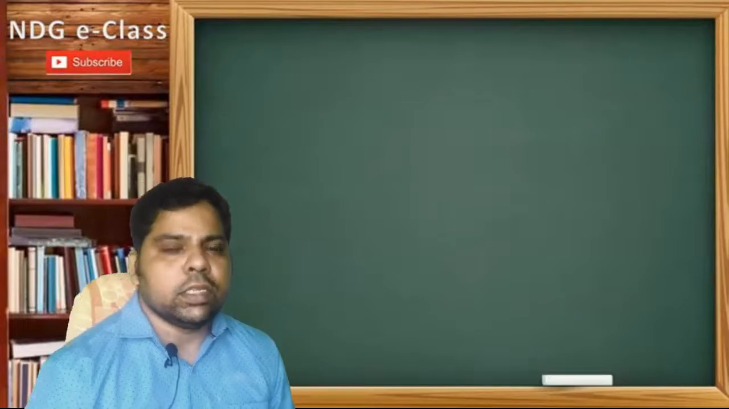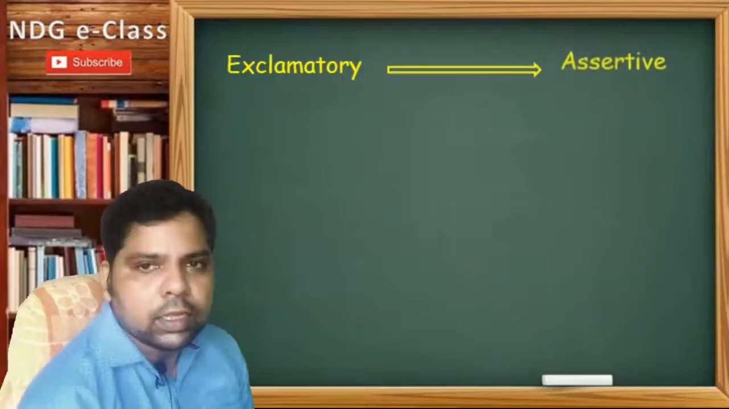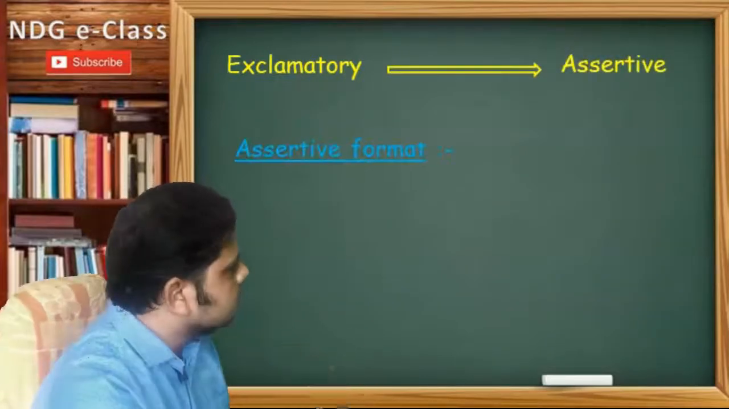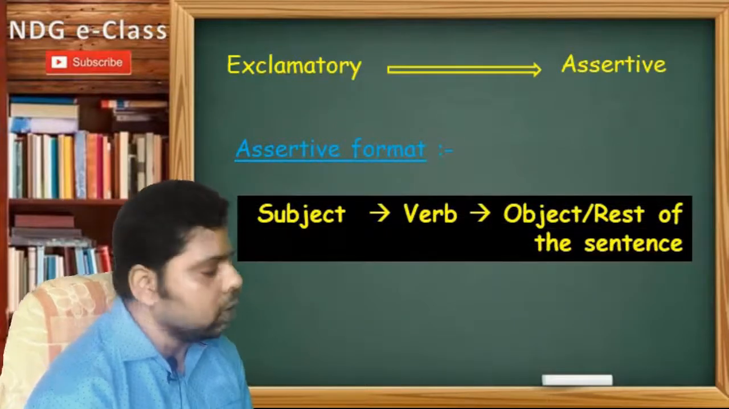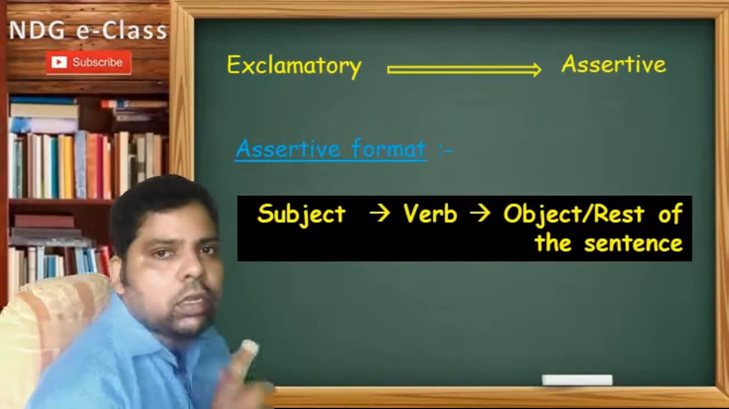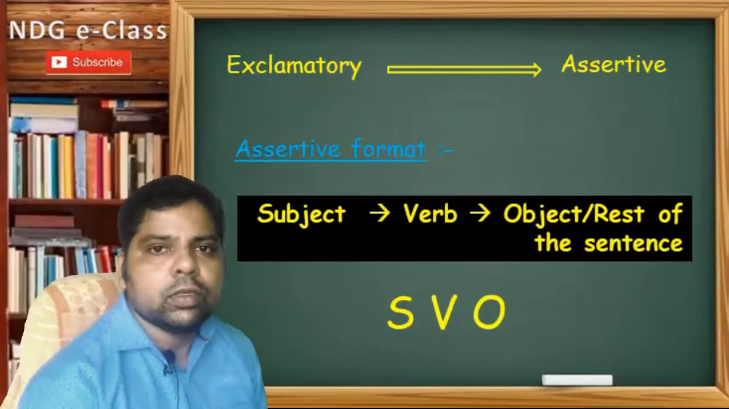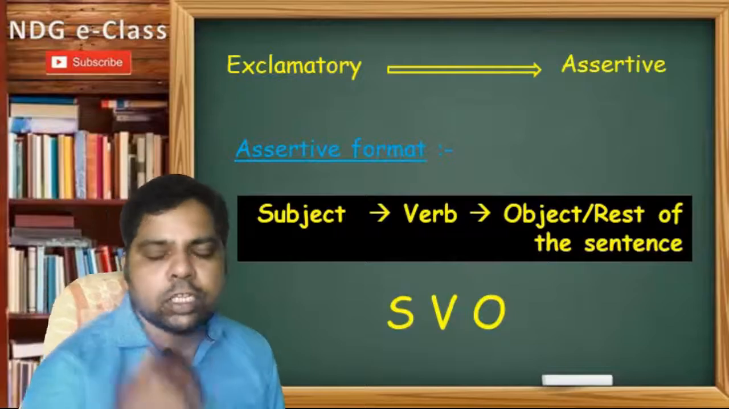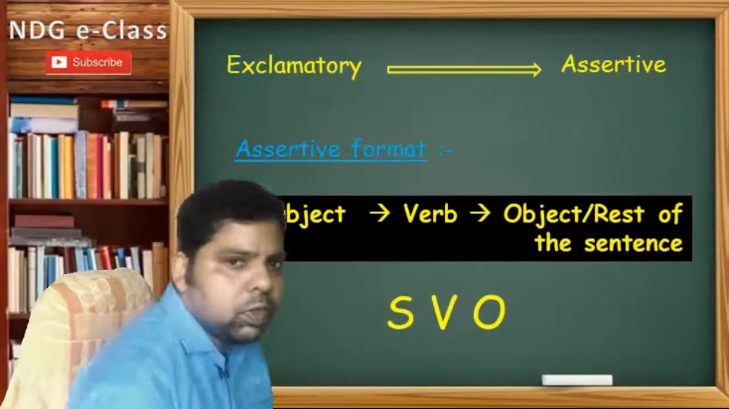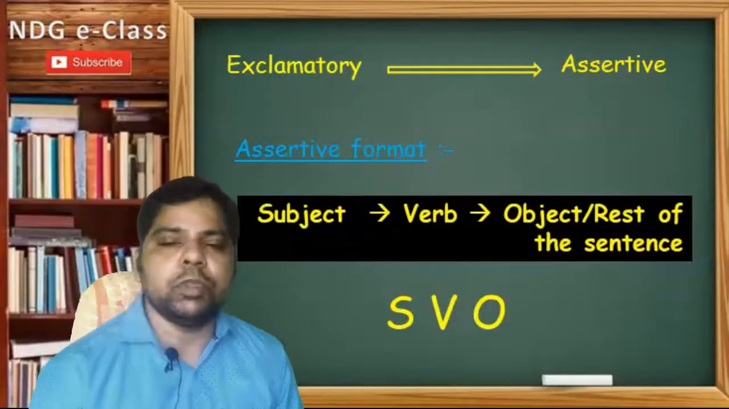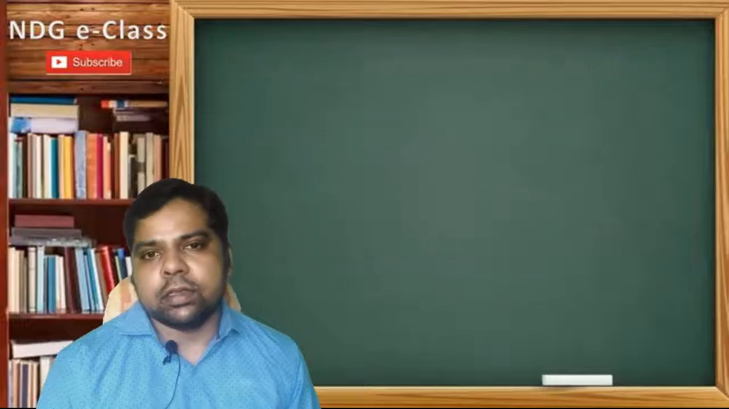Now let's see what the formation of an assertive sentence is. The format is: we write the subject at first, then the verb, then the object or the rest of the sentence, whatever you want. In short, we call it SVO format. So when we transform an exclamatory sentence into an assertive sentence, we will follow this SVO format: subject, verb, and object. So let's get started.